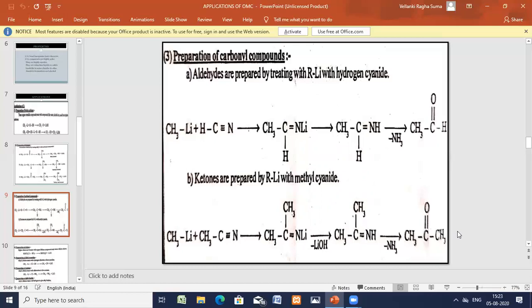Once again, I'm repeating. We have prepared the hydrocarbons, alkenes, alkynes. And the second preparation is we have prepared alcohols using carbonyl compounds. Now we are preparing carbonyl compounds using cyanides. So methyl lithium compound we have taken, and using methyl lithium and using aldehydes and ketones, carbonyl compounds, we have prepared alcohols.